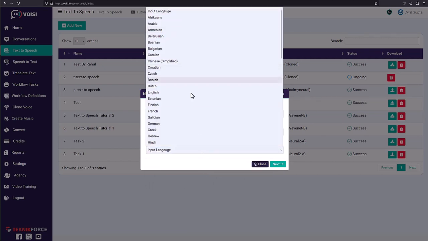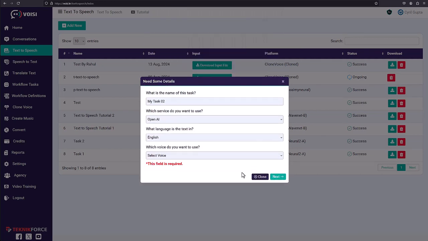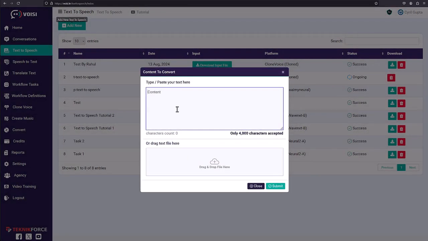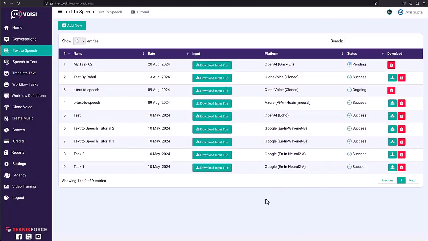You can choose the input language like English. Click next. Of course, select the voice first. Onyx. Perfect. Click next, and then you can paste your text right over here. You can paste one line, but up to 4,000 characters, so you can have a lot of information in there. Once you're ready, click on submit, and your text generation task is also now working. When it's ready, you will see the success meter right over here, and you'll be able to listen.